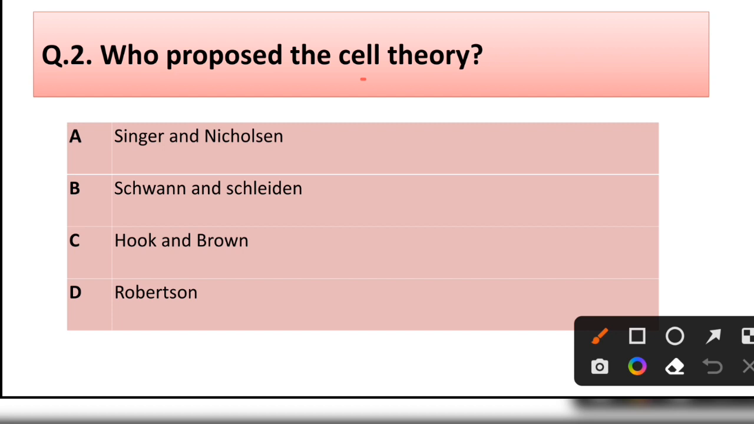Question 2. Who proposed the cell theory? Singer and Nicolson, Schwann and Schleiden, Hooke and Brown, Robertson. Correct answer is option B. Schwann and Schleiden.